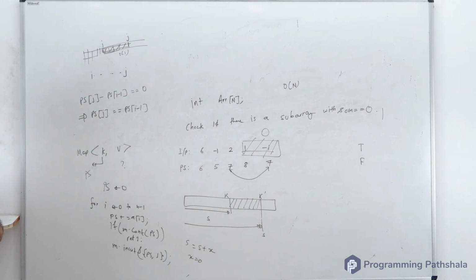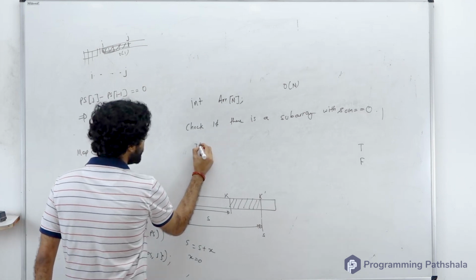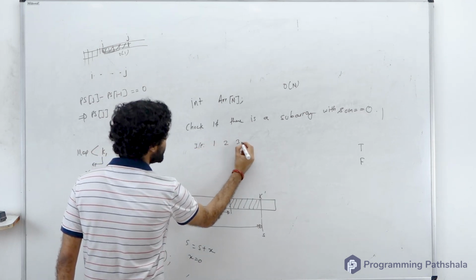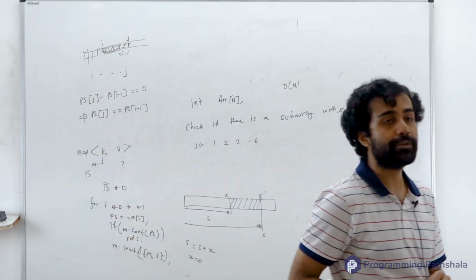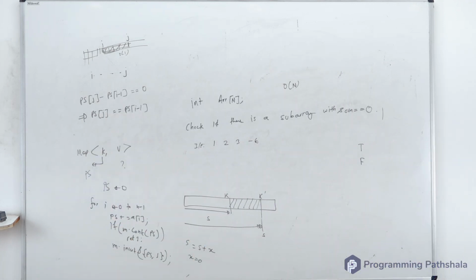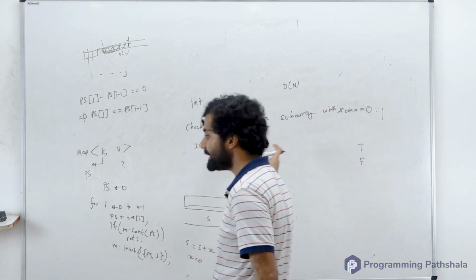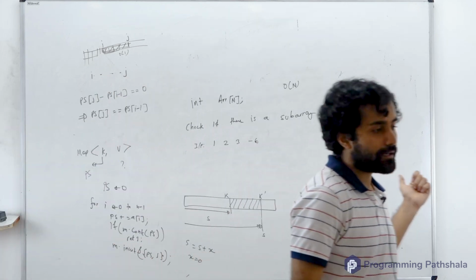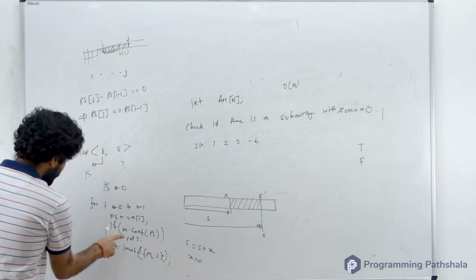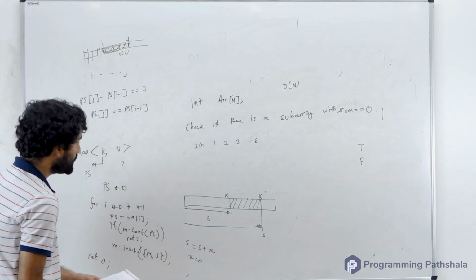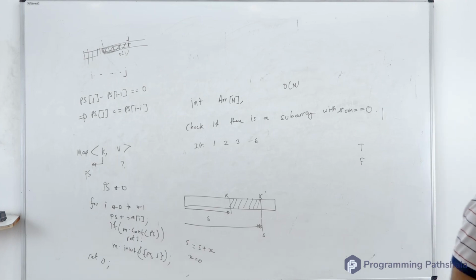I have a question over here. Let's say I have an input which looks like 1, 2, 3, minus 6. What should be the answer for this case? Should it be true? Should it be false? Yeah, very good. It should be true. And can you tell me which subarray you are talking about? Are you talking about the entire array? Yes. Okay, dry run this code and see if it will return true or false. Of course, if this for loop could not return 1, finally I'll return 0, saying false. So if you run this, it will return false.